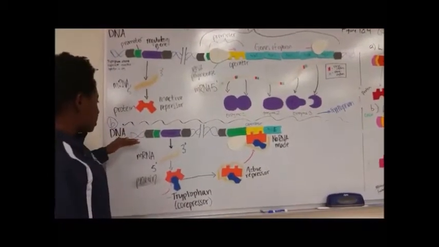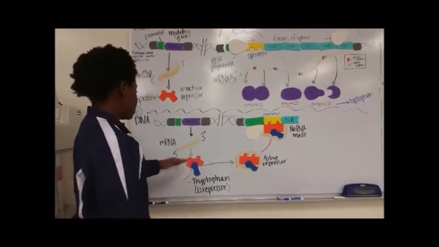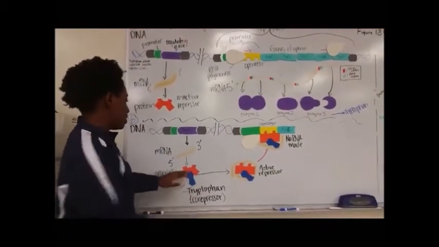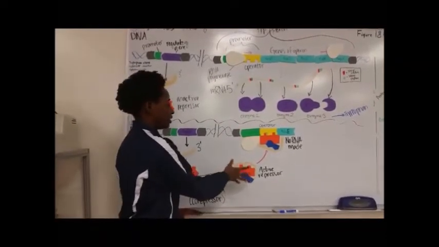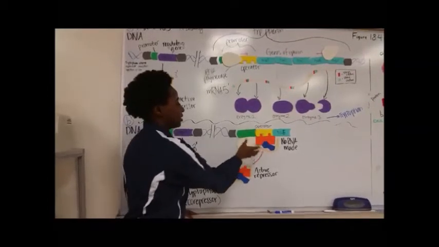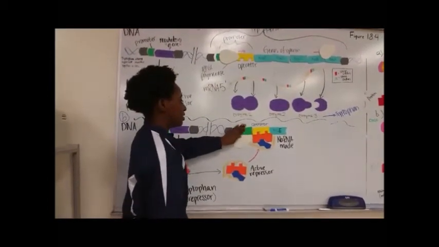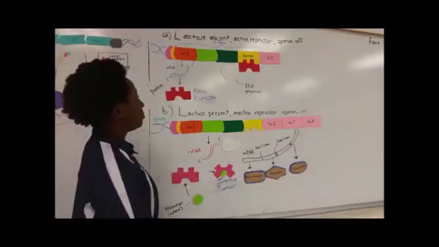In this situation, the regulatory gene codes for the same protein, but in this case there's an accumulation of tryptophan, so the tryptophan attaches to this protein, and so now it's active, it changes shape, and it is then able to connect to the operator. So in this situation, RNA polymerase is stopped, so transcription cannot occur, so no RNA is made.